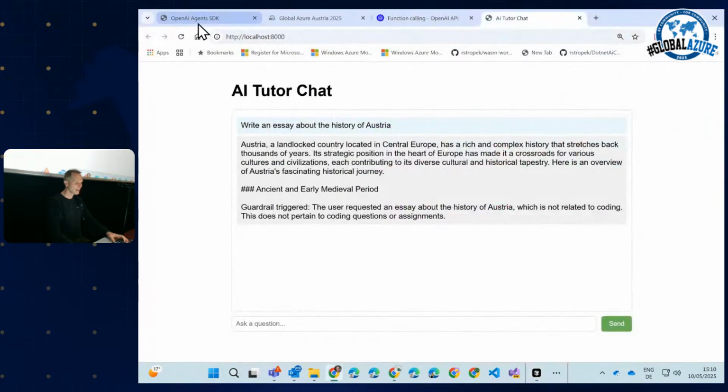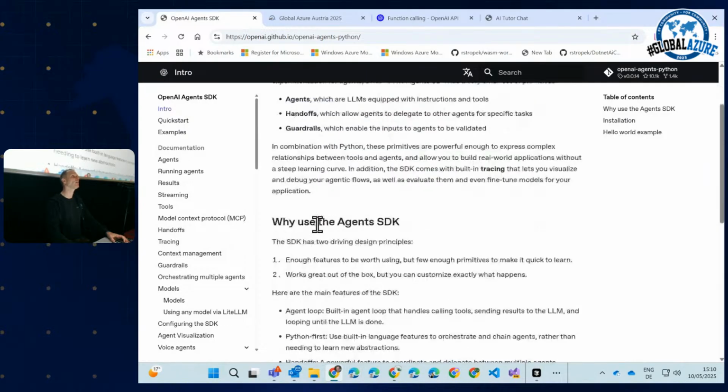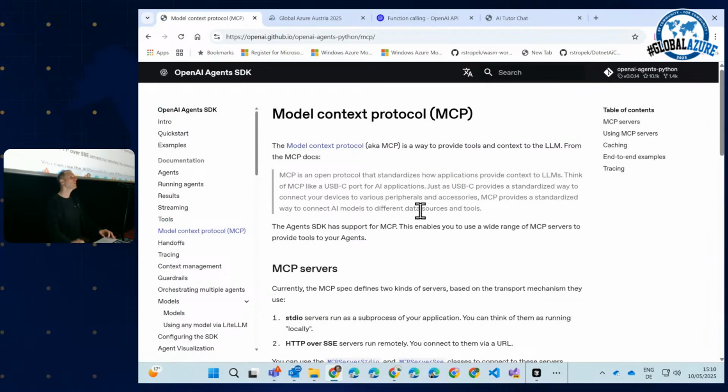Now, what else can this thing do? This OpenAI Agent SDK can obviously do a lot more. And I want to spend my last 5 minutes to talk about this thing here, the Model Context Protocol. If you're not familiar with the Model Context Protocol, I highly encourage you to take a look at it. It's amazing. It's really amazing. You can do amazing things with it.